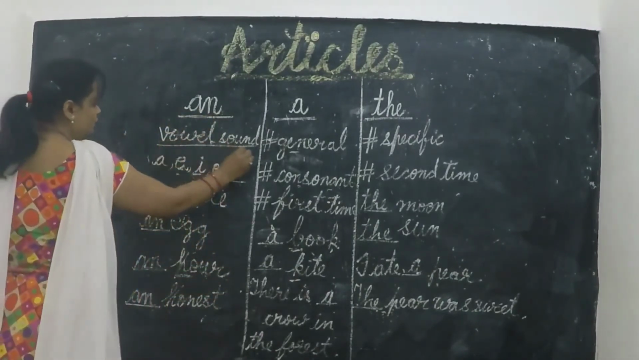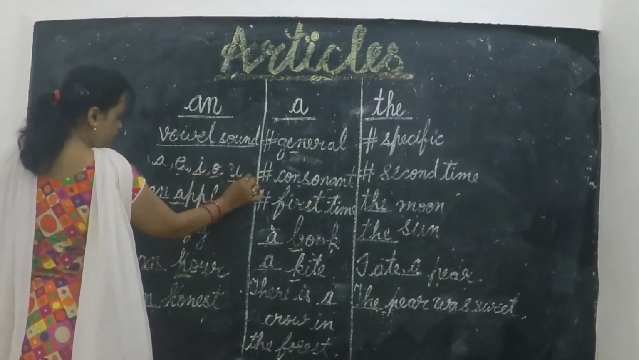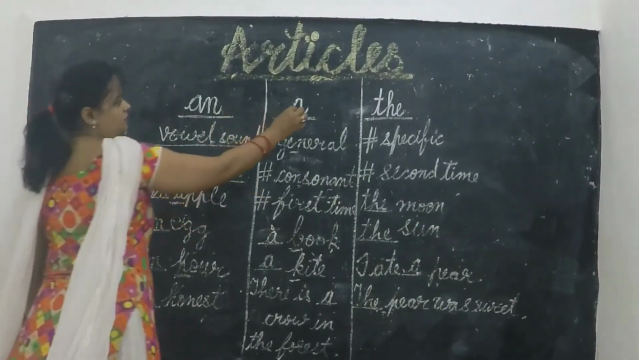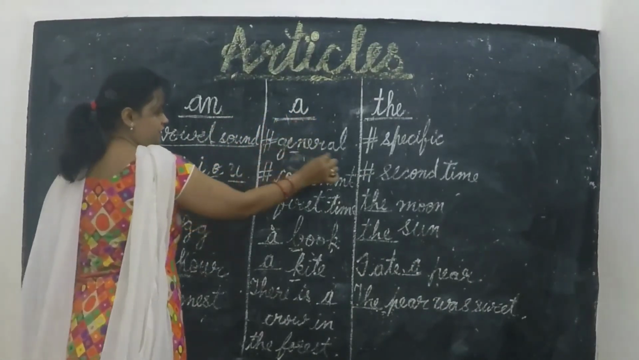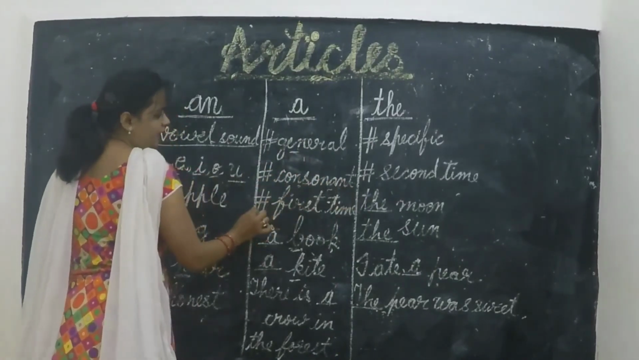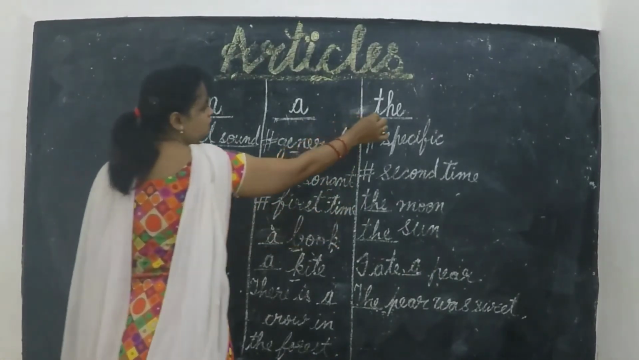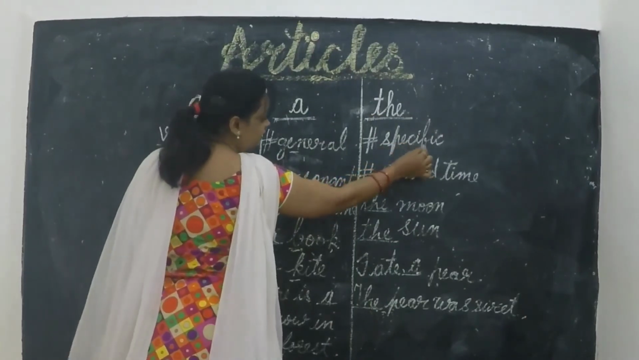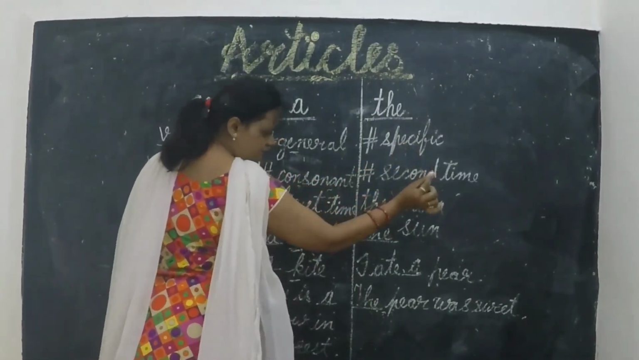Okay, the concept of articles is clear. An is used with vowel sound, A, E, I, O, U. Okay, a is used with general, with consonant and first time. The is used with specific word and second time.